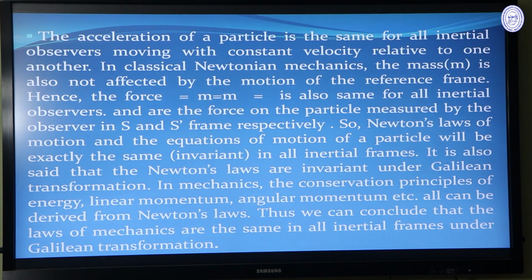And we considered the Galilean transformation, which is basically the transformation between the coordinates of the same point with respect to the S frame and the S dash frame. Under the Galilean transformation, we have shown that all laws of mechanics will be the same. They are invariant.